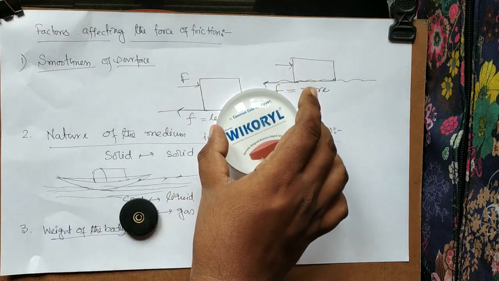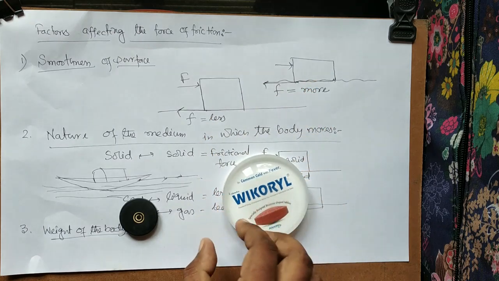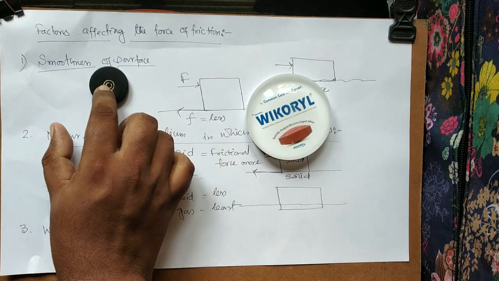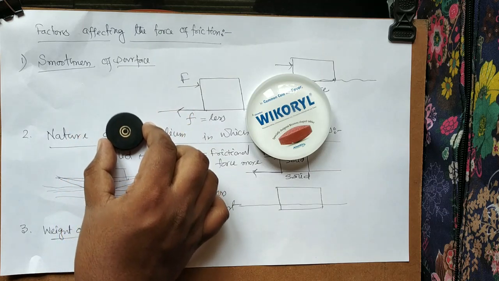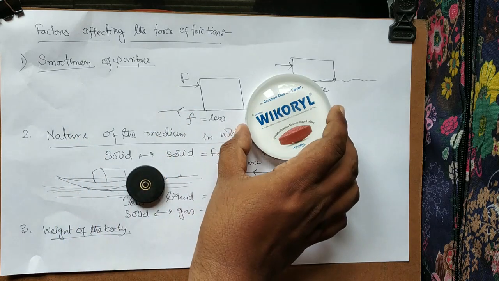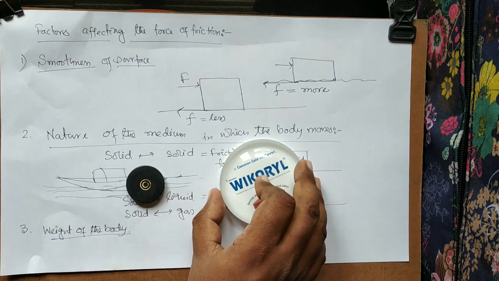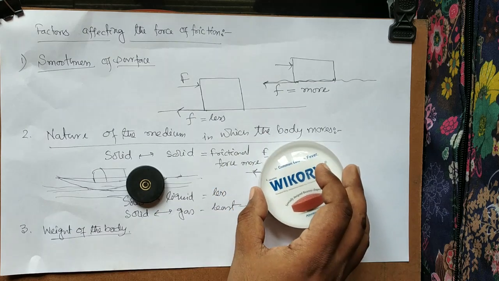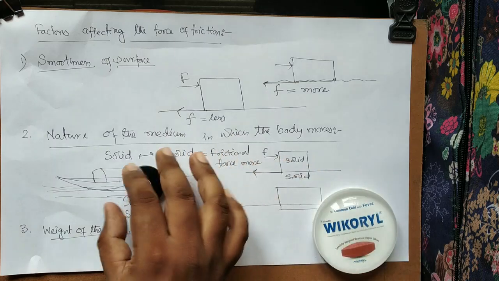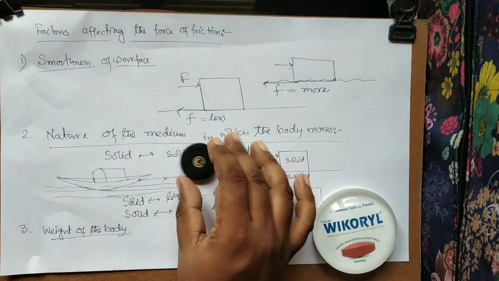You will say that to pull this one, I need to apply less force. For this one I have to apply more force because this is heavy. So here, more heavy means more frictional force acting on it.